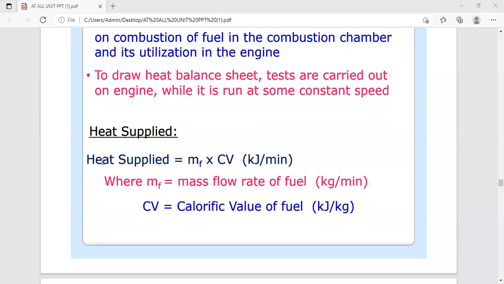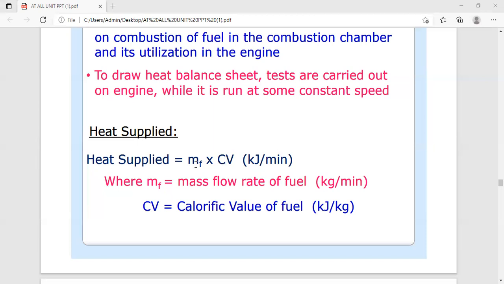First we are going to see the heat supplied, how we are going to calculate it. Heat supplied is the energy supplied to the engine in the form of the fuel, and its heat is released during the combustion. So heat supplied is equal to mf into cv in kilojoule per minute, where mf is the mass flow rate of the fuel in kg per minute, and cv is the calorific value of the fuel in kilojoule per kg.